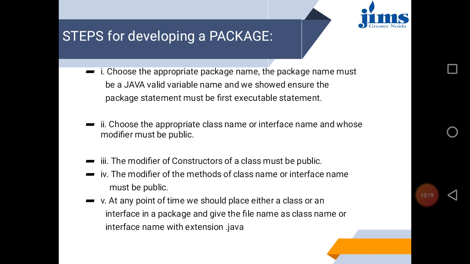The modifier of the methods of the class or interface must be public, and at any point of time we should place either a class or an interface in a package, and give the file name as the class name or interface name with the extension .java. So wherever you design a package, the file name you must write with the extension .java, whether that is a class or interface.